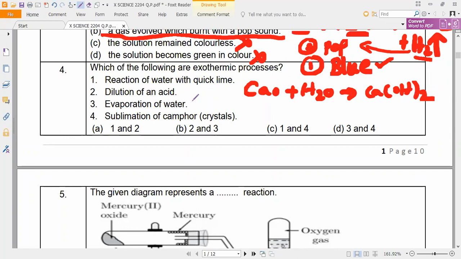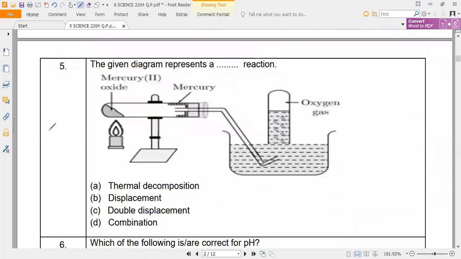Next, evaporation of water: it will leave you cooling. Sublimation of camphor also leaves you cooling only. Now, dilution of acid: is it exothermic or endothermic? Exothermic reaction, because a lot of heat energy will be released. So the correct answer is 1 and 2.